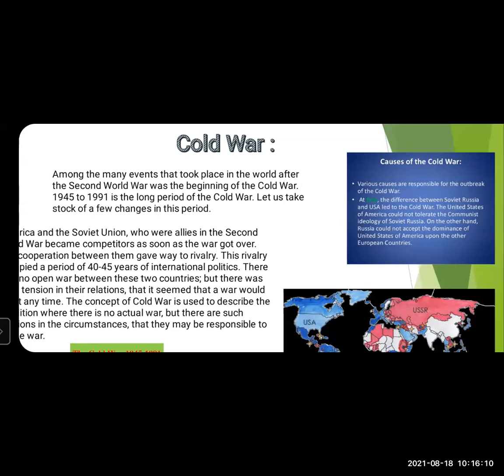The United States of America could not tolerate the communist ideology of Soviet Russia. Soviet Russia followed a communist system wherein the means of production, distribution, or exchange should be owned by the community, that is the state. On the other hand, Russia could not accept the dominance and control of the United States of America over the other European countries.